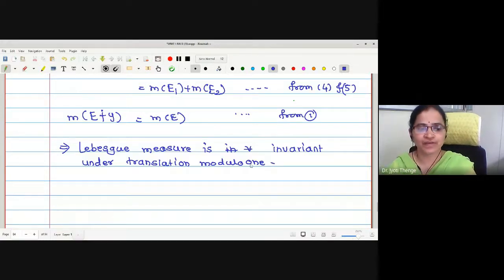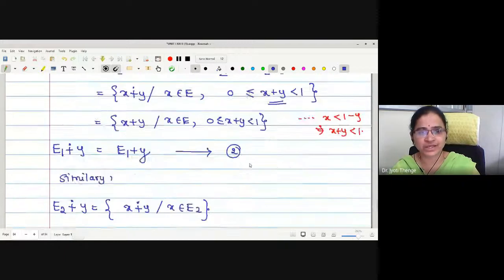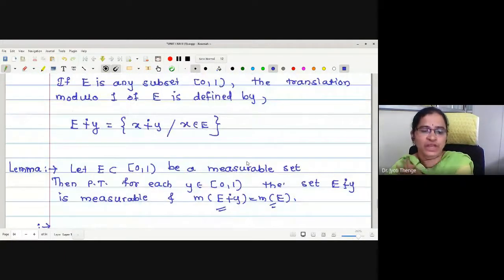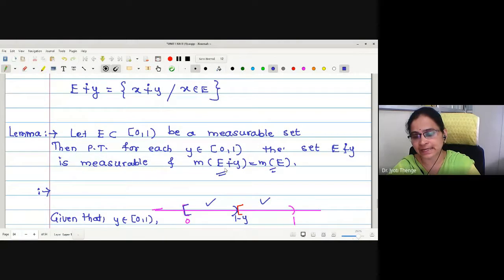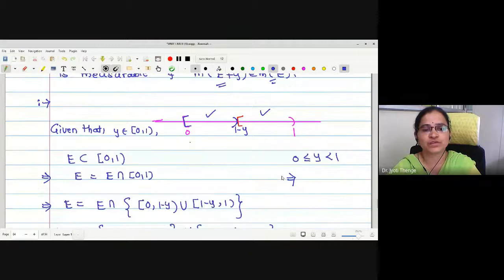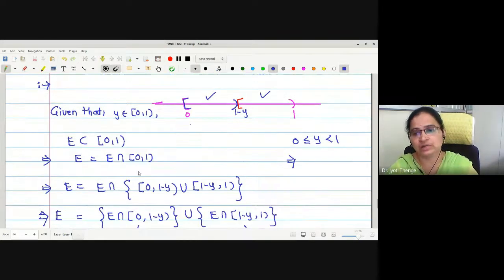Okay, check if you have any difficulty with the proof. Let me just recall the proof. For any subset E of the interval closed 0 to open 1, for any Y of the same interval, we wanted to prove that E sum modulo 1 with Y is measurable and also the measure of the two sets are equal. That is, measure of E sum modulo 1 with Y is equal to measure of E.